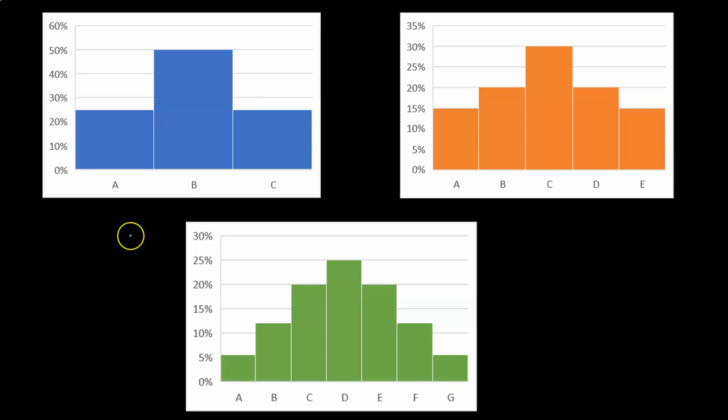So for example, if we look at this first option where we have three outcomes that we think could possibly happen, we're going to say A, B, and C, and possibly A is a $1,000 return, B $2,000, and C $3,000. B is the one that we think is more likely to happen. We would call that the average or the expected return with regard to our analysis. Then the question is, how likely is it that B will actually take place? It's at 50% here, and then we have 25% for A and 25% for C.